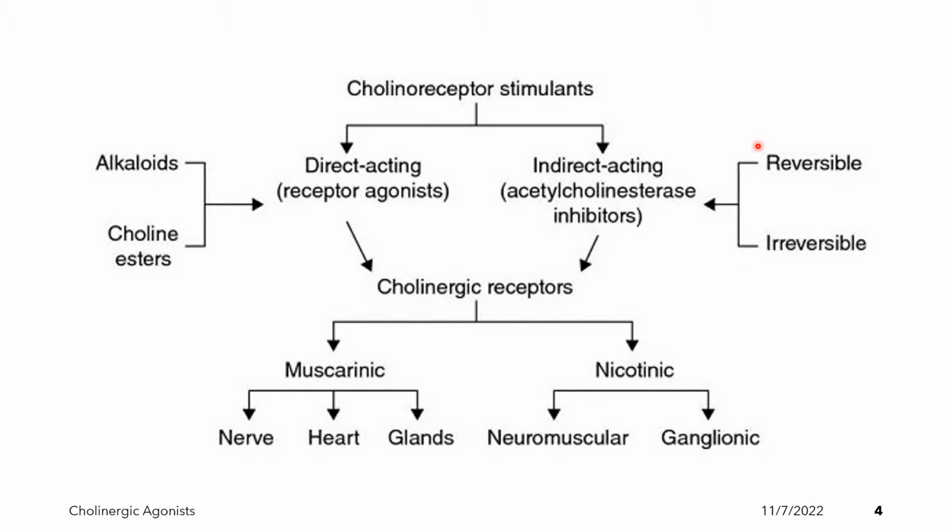When we say reversible, the binding will only take place for a short time so that the enzyme acetylcholinesterase will be reactivated after some time. The direct acting cholinergic agonist can be classified as either plant alkaloid or choline esters.